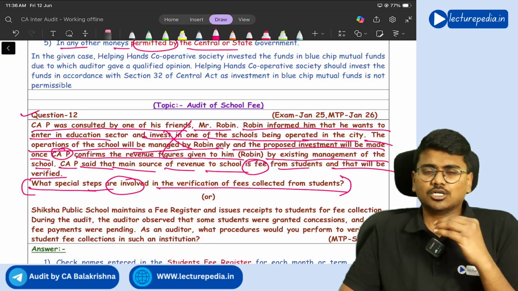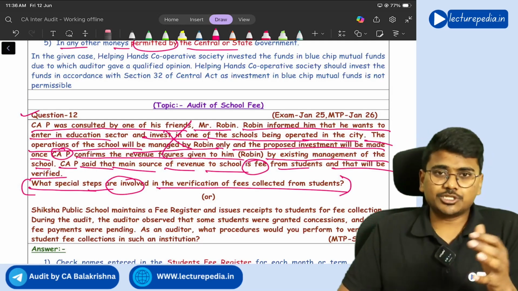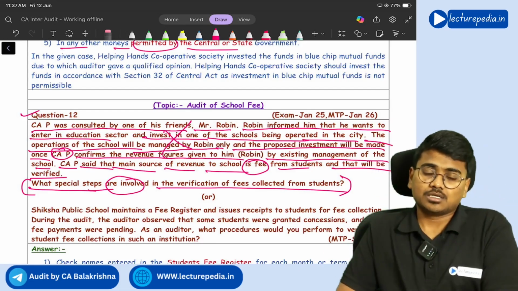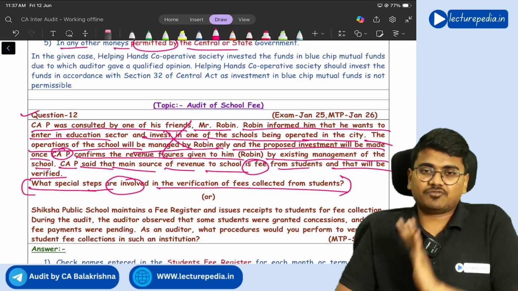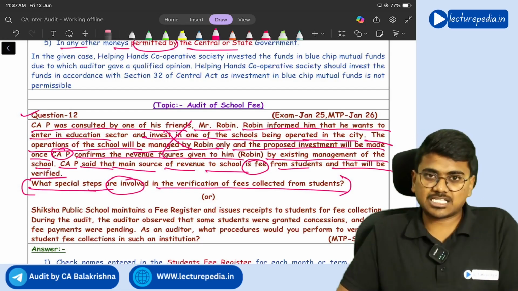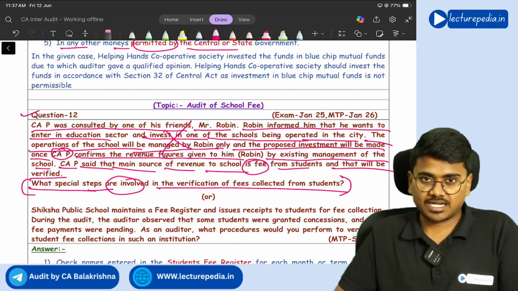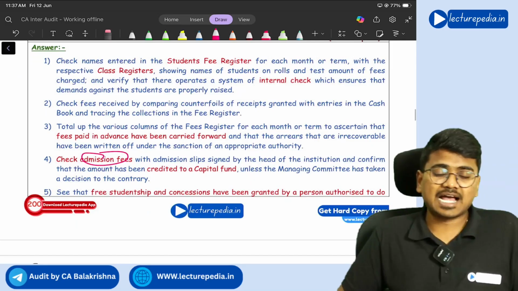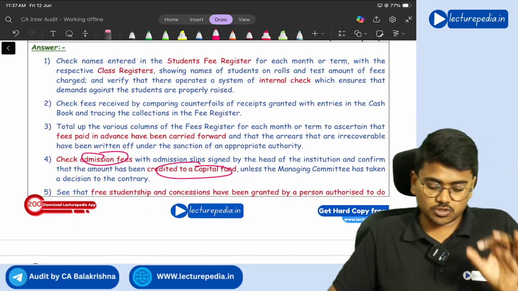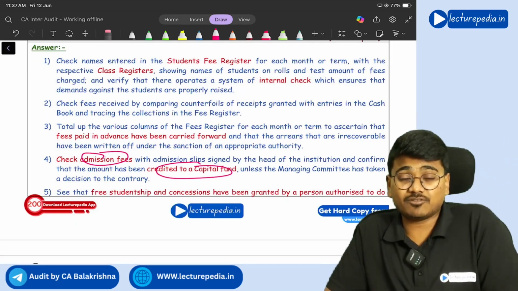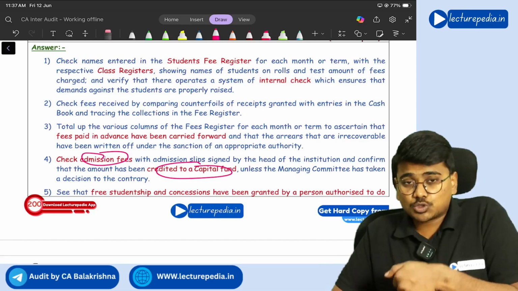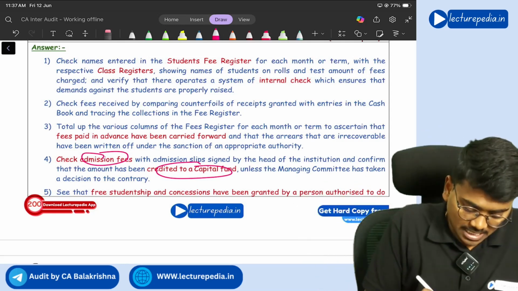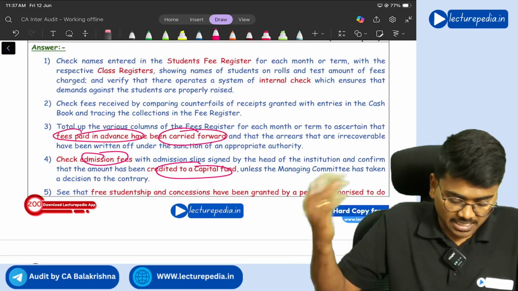Yes. And you will also ensure that before closing the account of a student, all the fees that have to be collected from him, including hostel fees, have been collected and closed, correct or not? Yes. Still there are some more points. Admission fee has to be credited to capital fund. So whether admission fee has been credited to capital fund or not, you will see. And if any student has paid advance fees, that advance fee has to be carried forward to the next year. So fee in advance has to be carried forward.